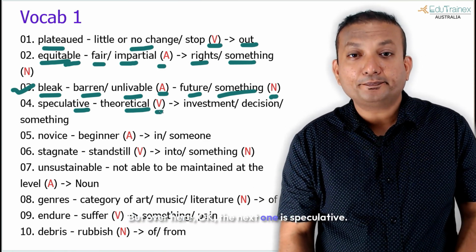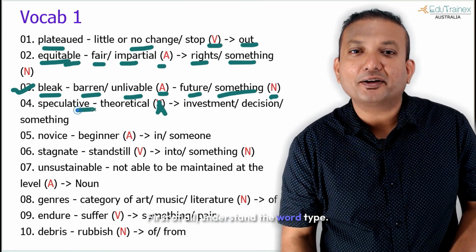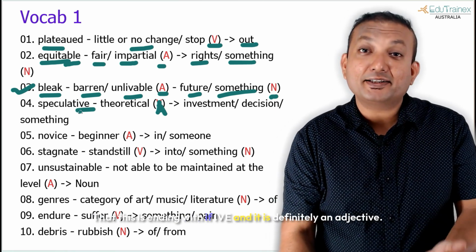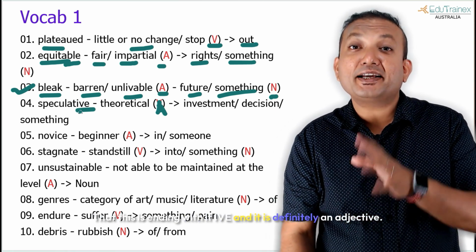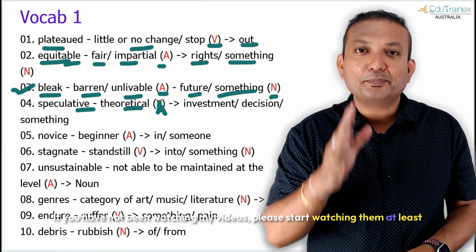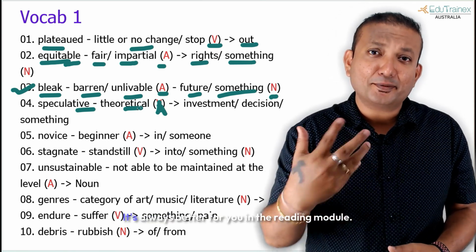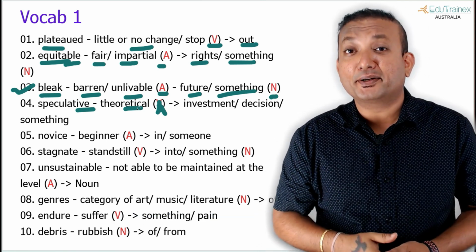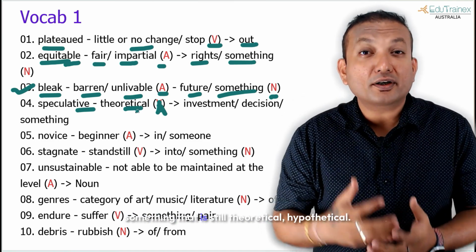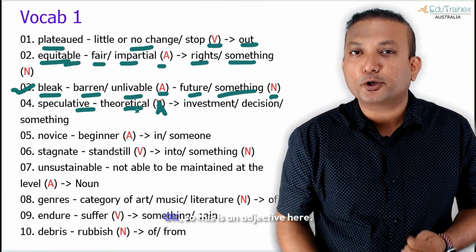But over here, the next one is speculative. What does speculative mean? First of all, understand the word type. If you have been watching my videos, you know by now that this is ending with IVE, and it is definitely an adjective. If you have not been watching my videos, please start watching them, at least the last couple of months. The more you watch, the more you understand, the more you learn. It's always better for you in the reading module. So this means speculation, something not concrete, something that is still theoretical, hypothetical. All those words are synonymous with this.